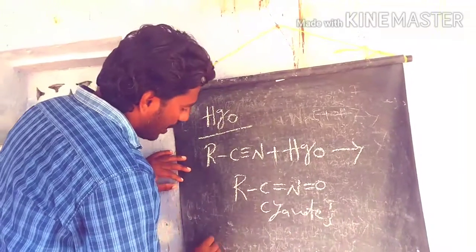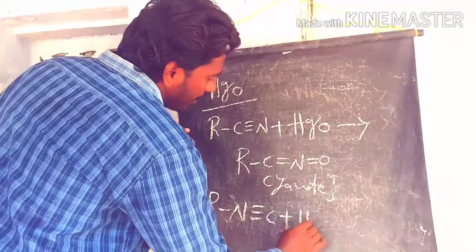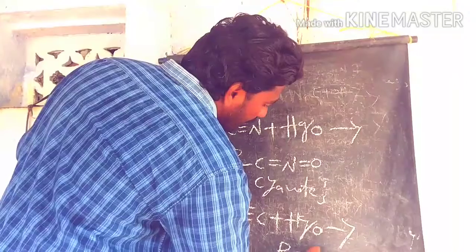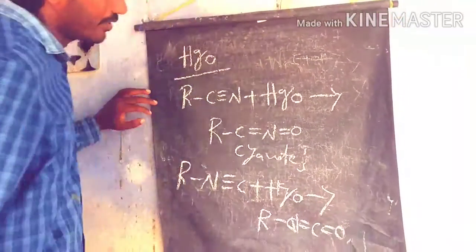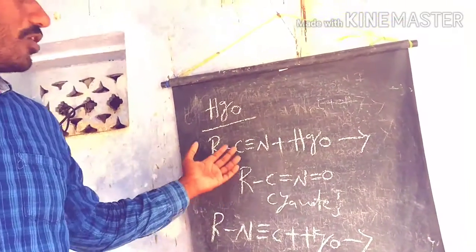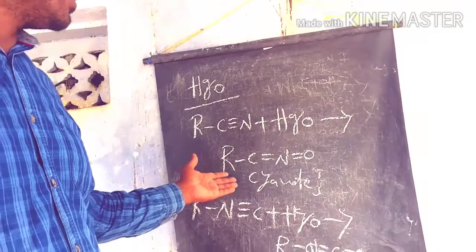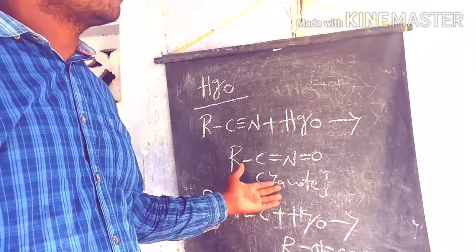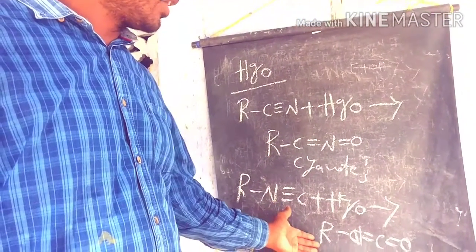If the isocyanides are involved in the oxidation process, we get isocyanates as the products. These two products we discussed. This is also one of the ligands and pseudo halogens, the cyanate group and also the isocyanate group.